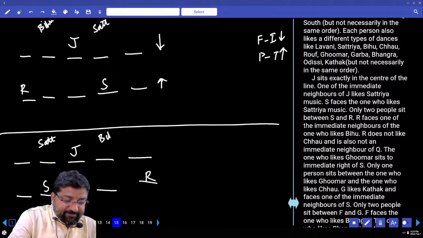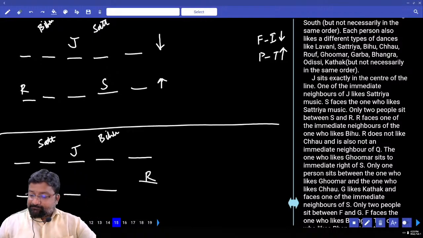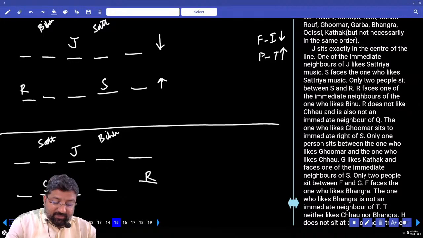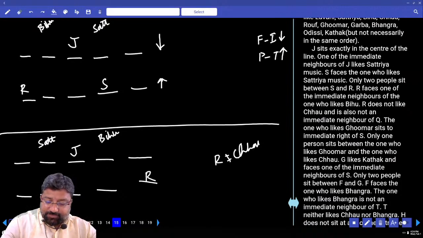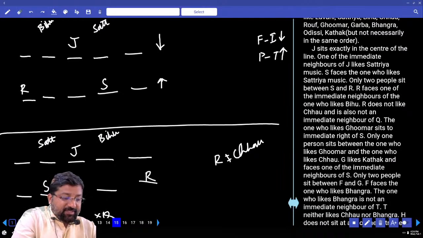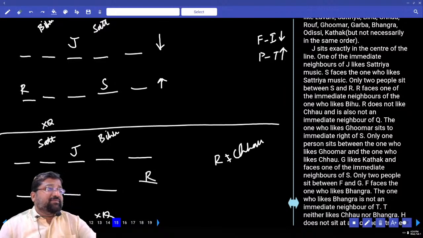Next line. R does not like Chow and is not an immediate neighbor of Q. R is not equal to Chow, and R is not an immediate neighbor of Q. Done? Next line.